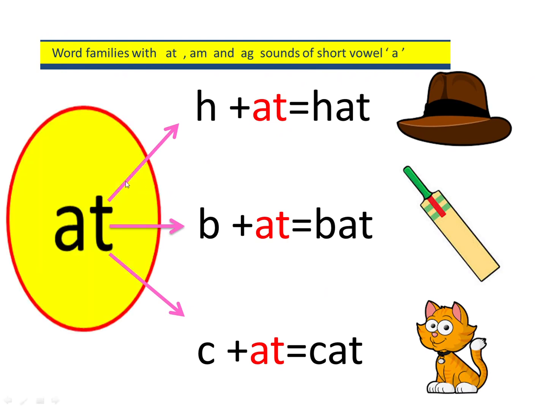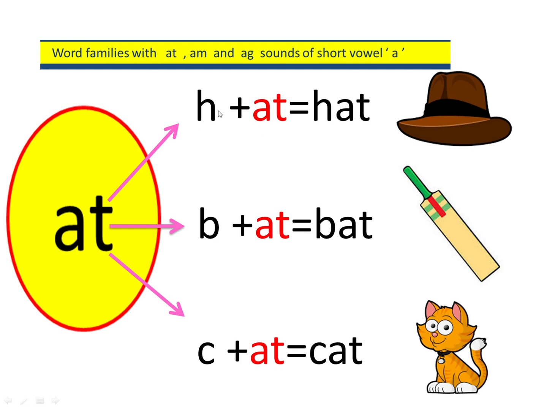We are going to see the word family of letter A, that is at. Word family simply means the combination of 2 letters, the combined sound of 2 letters. Now let's blend the sounds of these 2 letters. A sounds A, T sounds T, and together they sound at, at. Now let's blend this word family with consonant H.